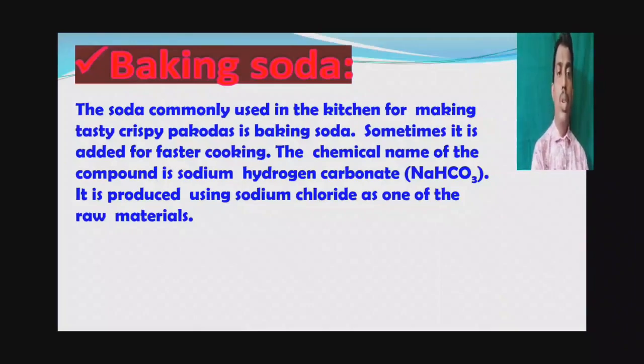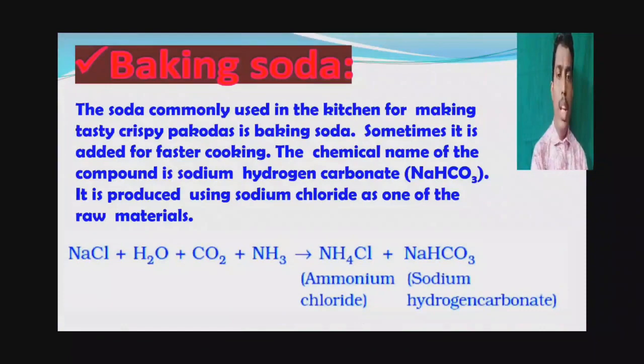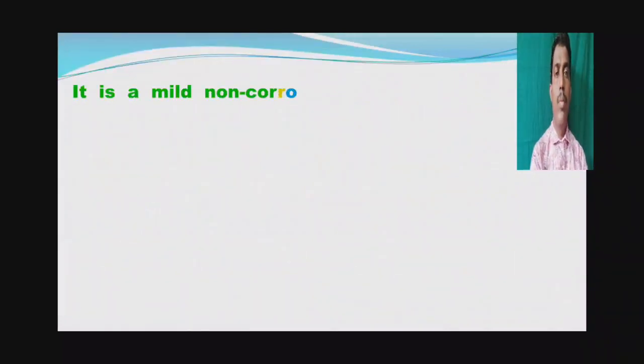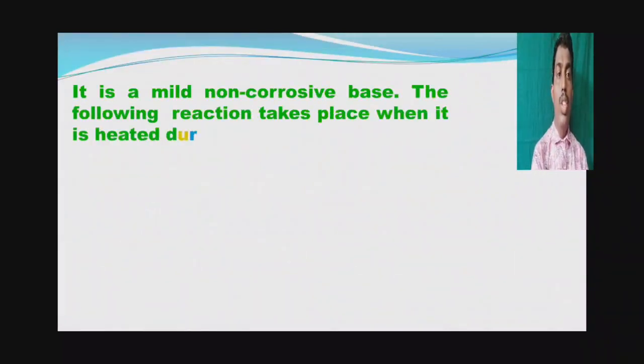It is produced using sodium chloride as one of the raw materials. When sodium chloride reacts with water, carbon dioxide and ammonia, it forms ammonium chloride and baking soda. It is a mild non-corrosive base.